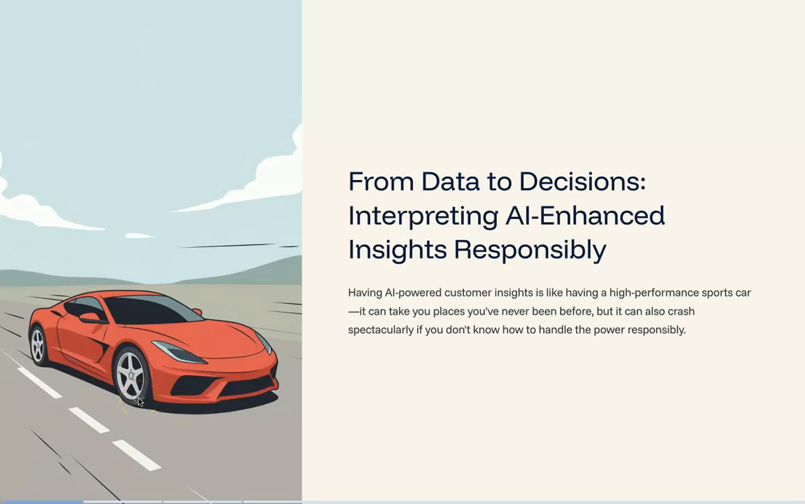Having AI-powered customer insights is like having a high-performance sports car. It can take you places you've never been before, but it can also crash spectacularly if you don't know how to handle the power responsibly. Today, we'll explore how to interpret AI insights without getting overwhelmed by the data or making decisions that harm your customers or your business.